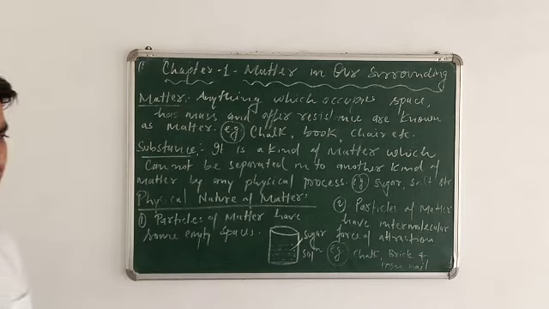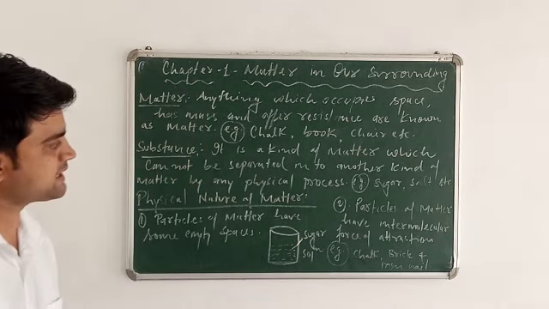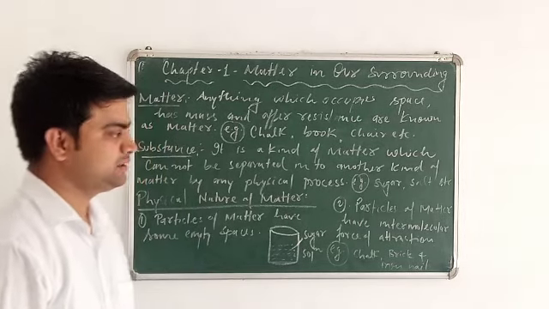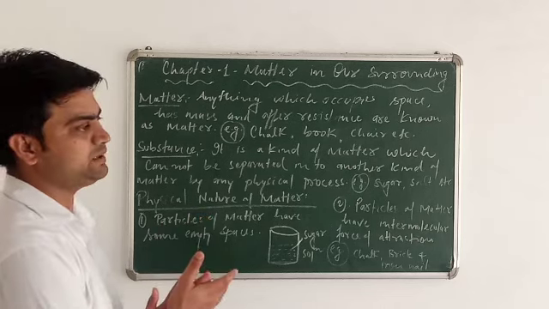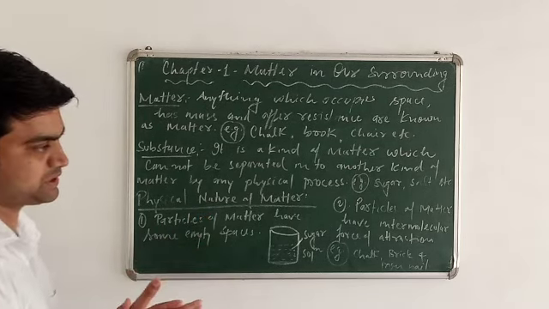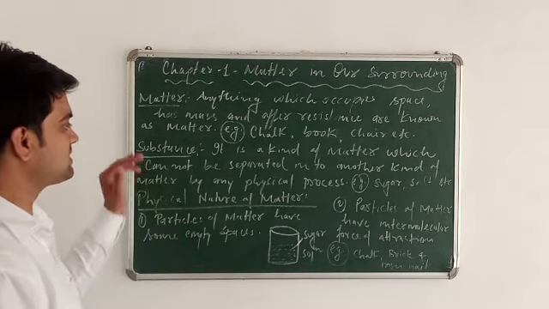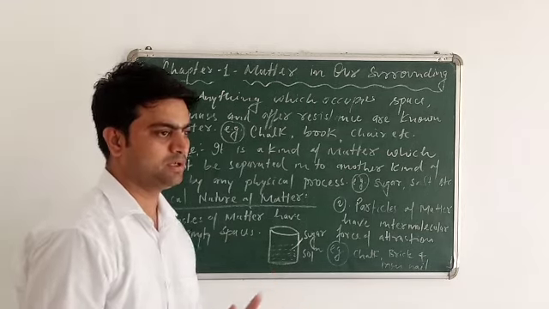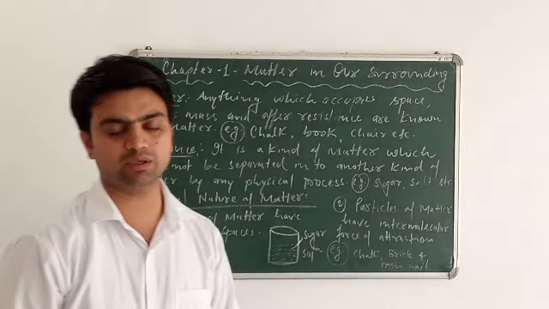Similarly, every object has some mass, and offers resistance. Offer resistance means, suppose this board will not move by itself until we touch it. So this is the meaning of offer resistance. Some examples are the chart, book, chair, etc. Most of the things around us are examples of matter.